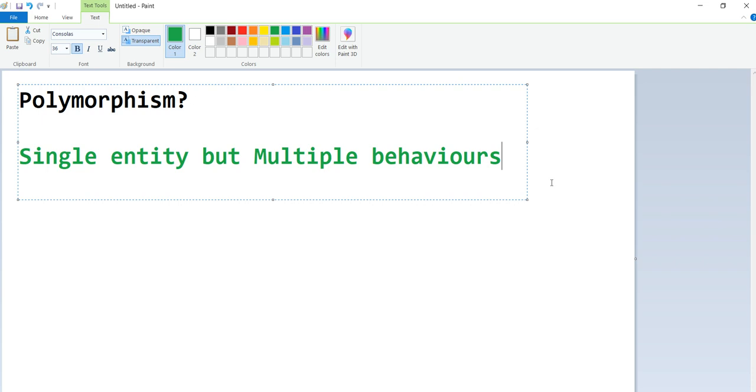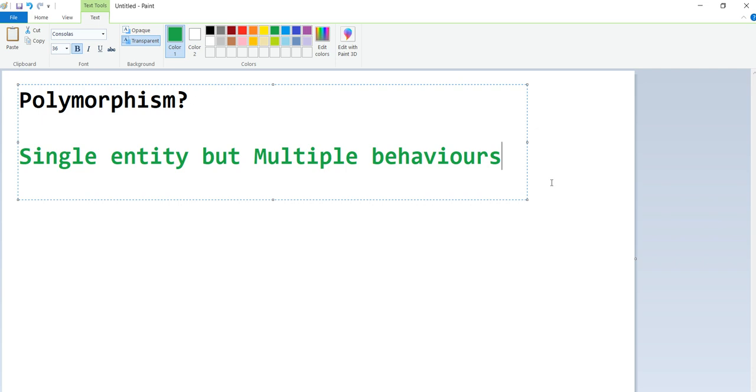A simple example for this is fragments. Once I create a fragment with some list, I can reuse it in different places with different actions. So we can simply say that is polymorphism. In a single place, I'm creating the code base that has multiple behaviors, and I'm showing these multiple behaviors.